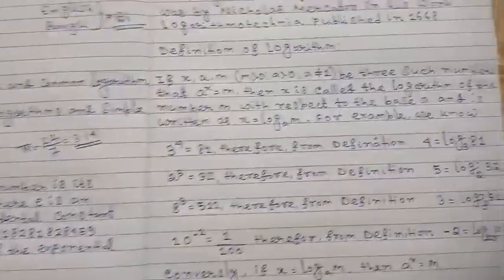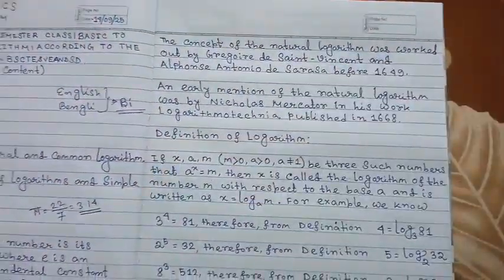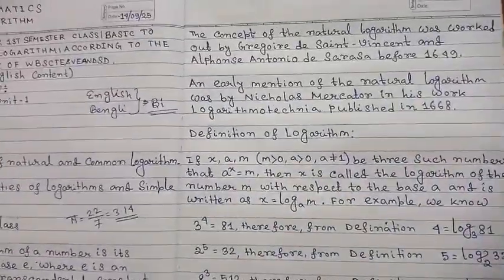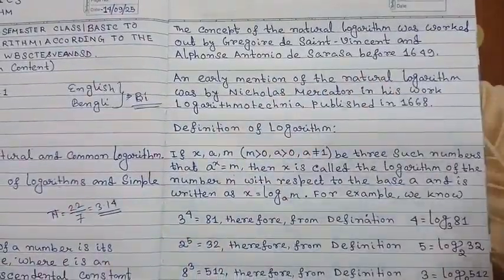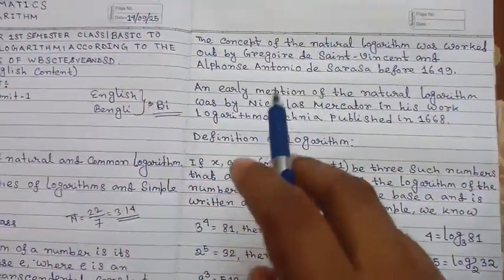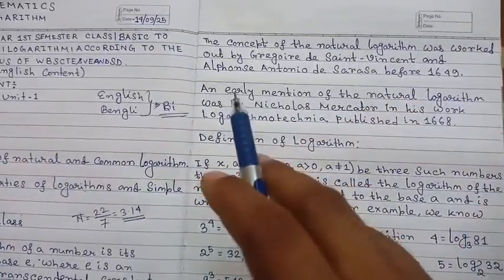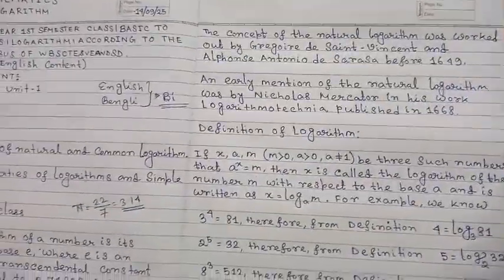Next, from where the concept of the natural logarithm was developed. The concept of the natural logarithm was worked out by Georgia de Saint Vincent and Alphonse Antonio de Sarcey before 1649.